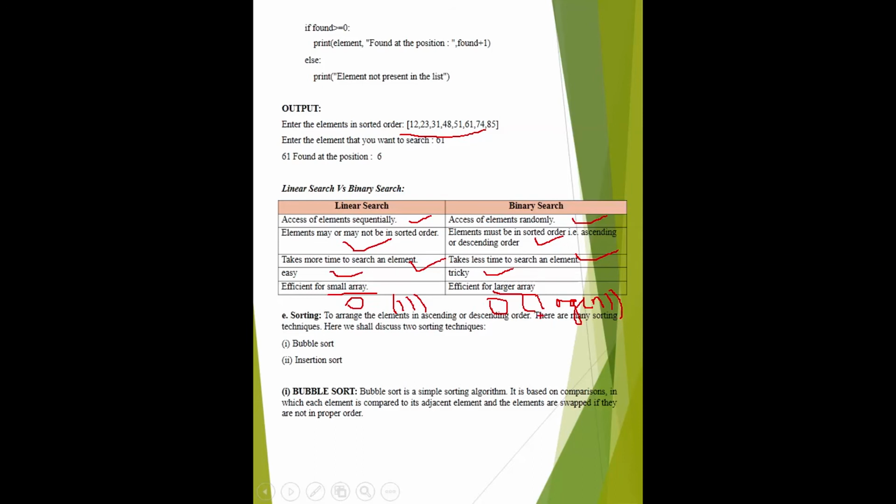Okay, and if we see the relationship in the graph, linear search goes like this.